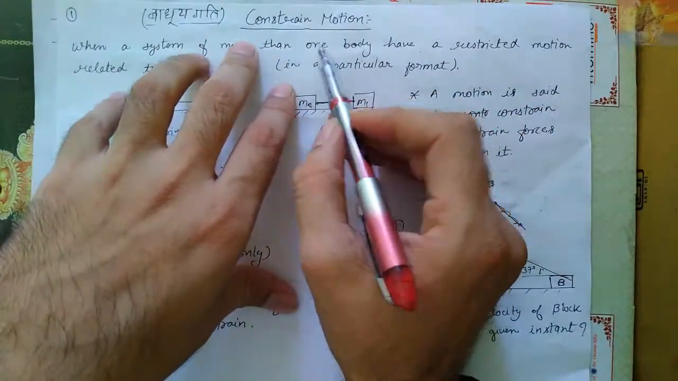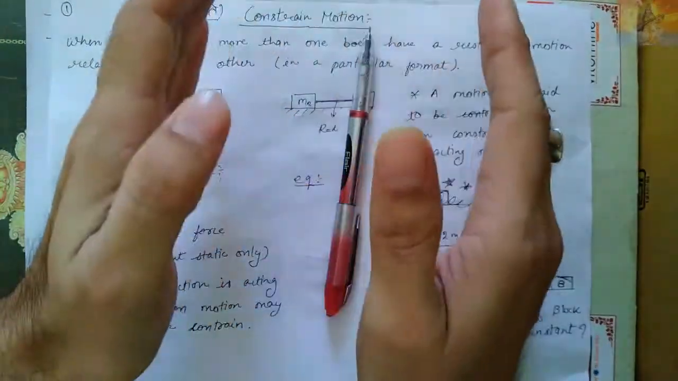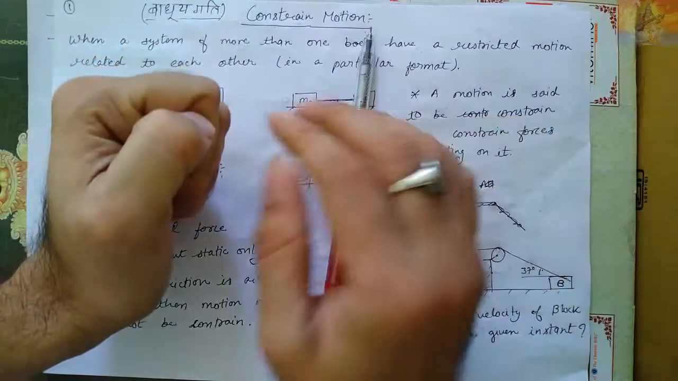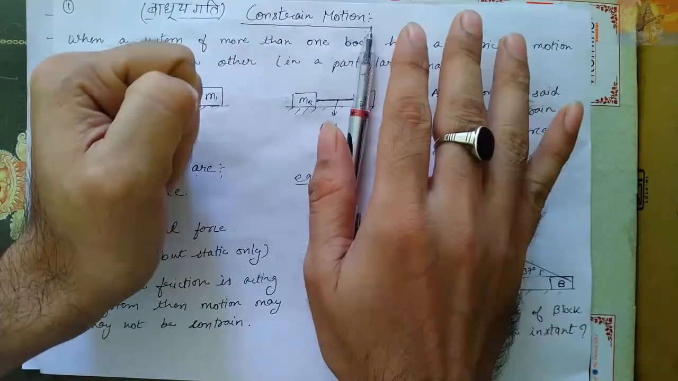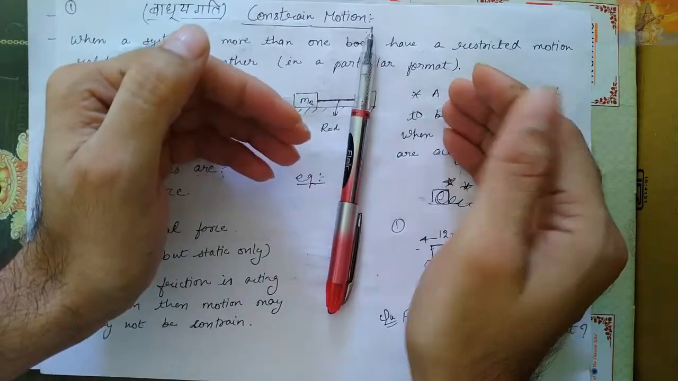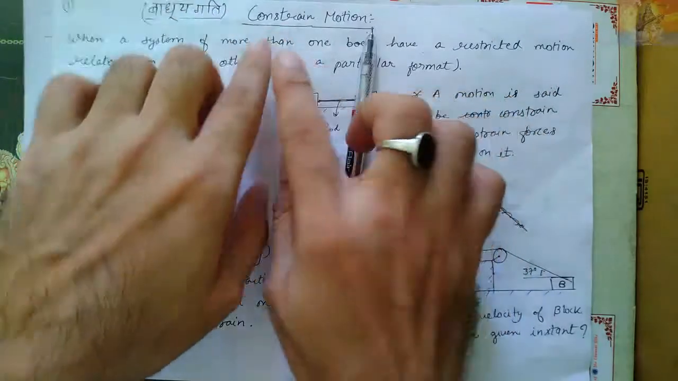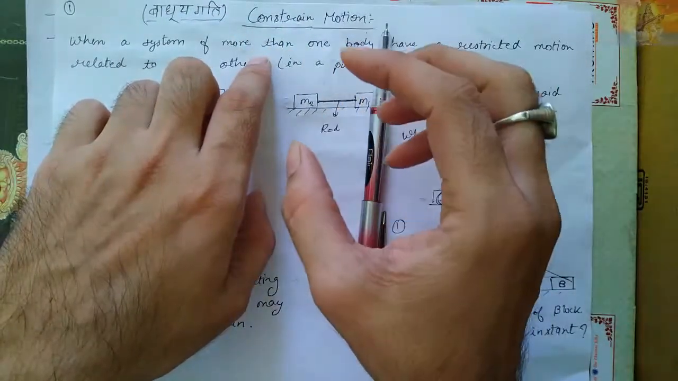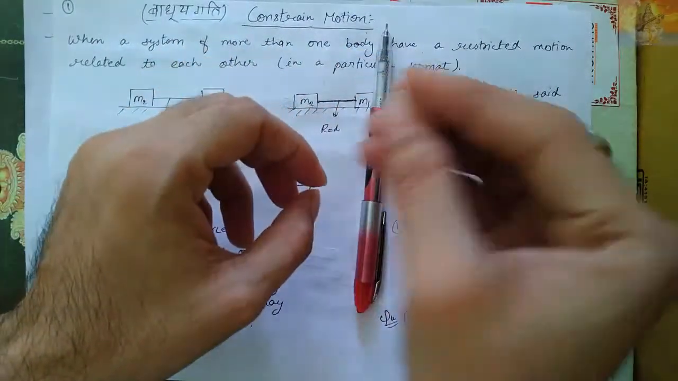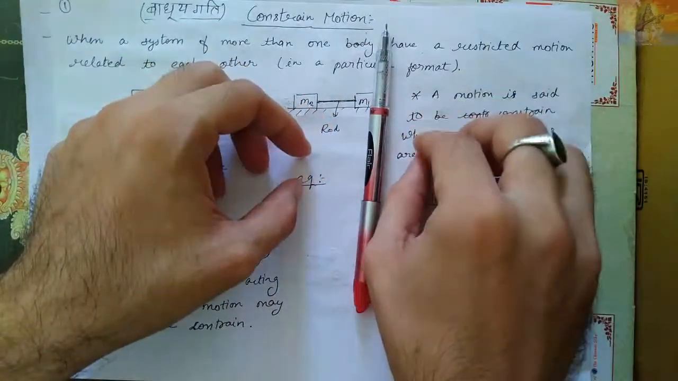Today I'm going to start constraint motion. Complete lecture on constraint motion. Here I will be giving complete information regarding constraint motion, how to solve the numericals, the proper method, as well as a shortcut trick. I will complete this topic with proper elaboration as well as the shortcut trick. Around 20 or more questions will be solved by me here.